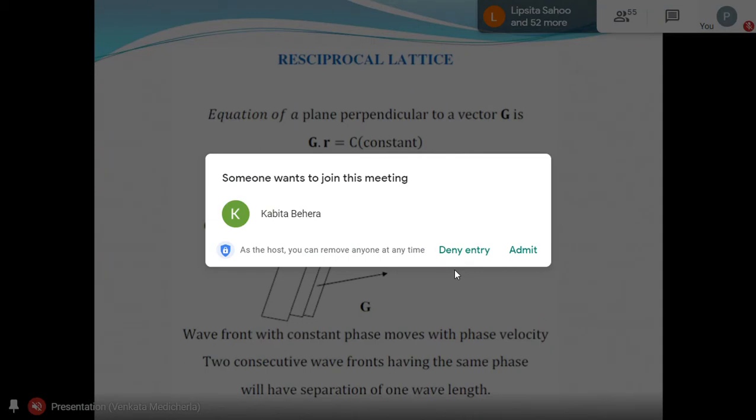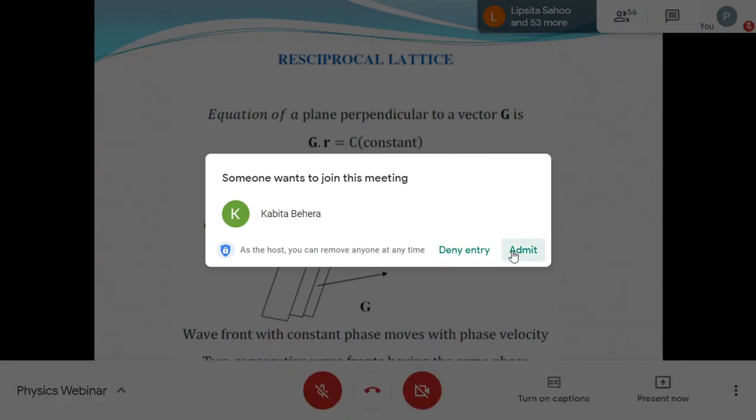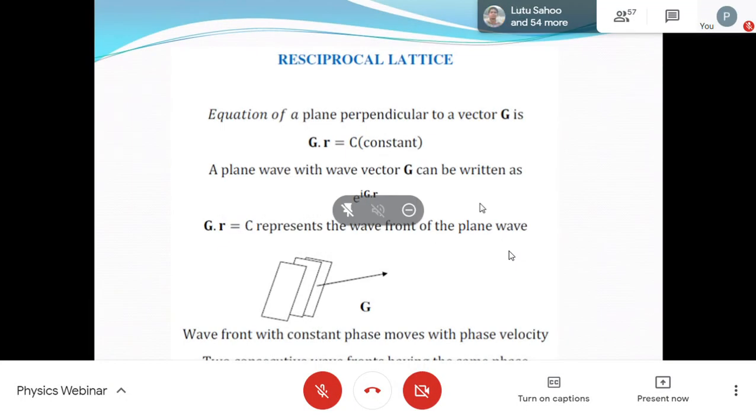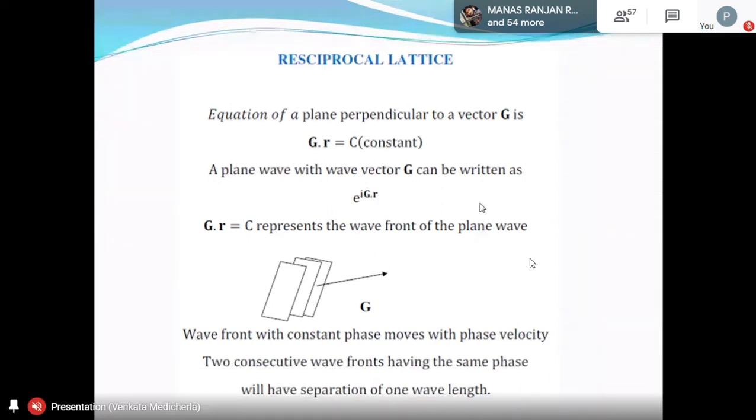Lambda is the wavelength of the wave. The same way here, the lattice planes are separated by distance d, called the interplanar spacing. The vector perpendicular to the plane is nothing but the reciprocal lattice vector. Also, in the plane wave, if r has unit meter, what is the unit of g? It should have inverse meter.